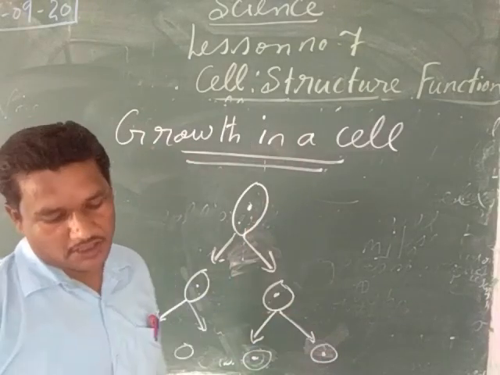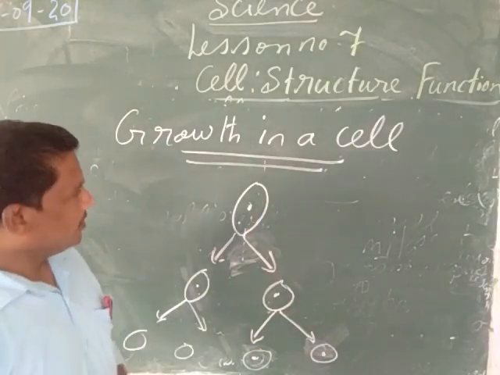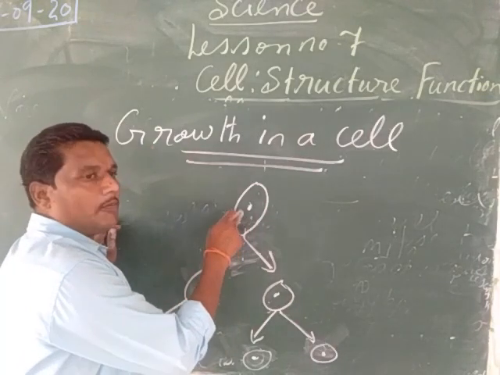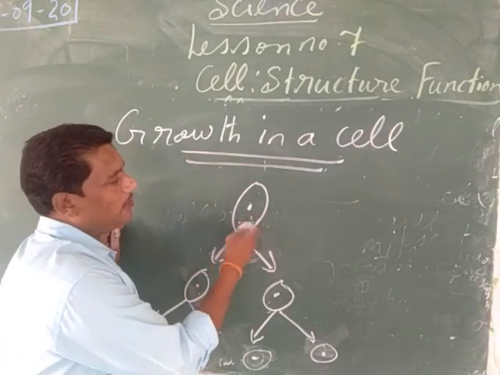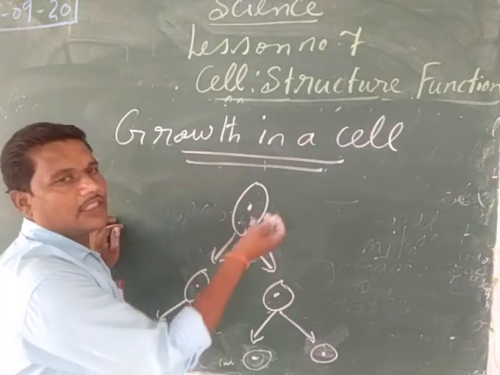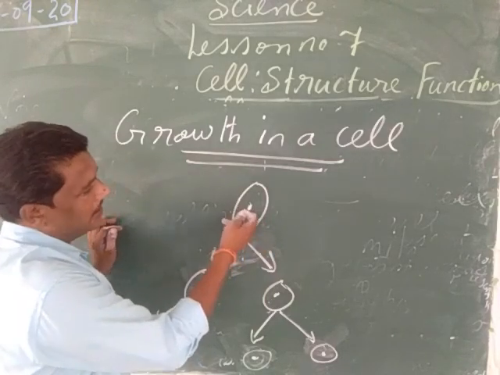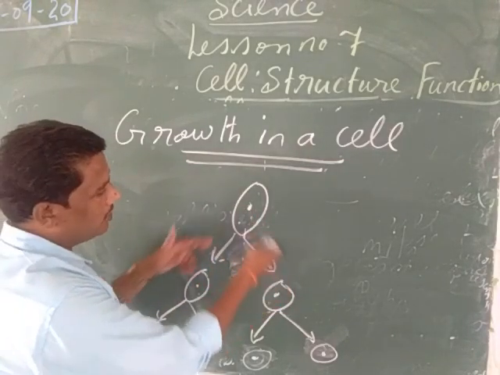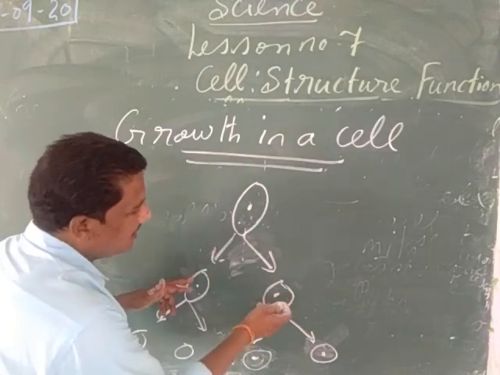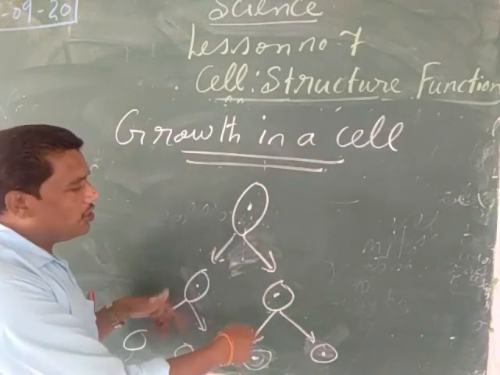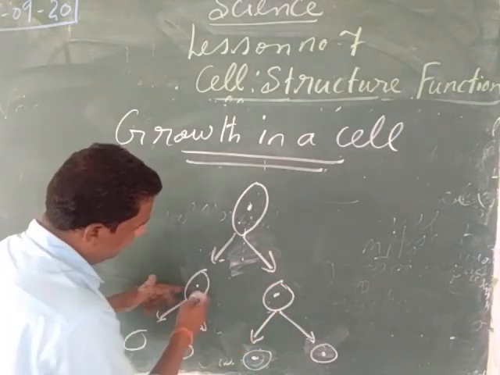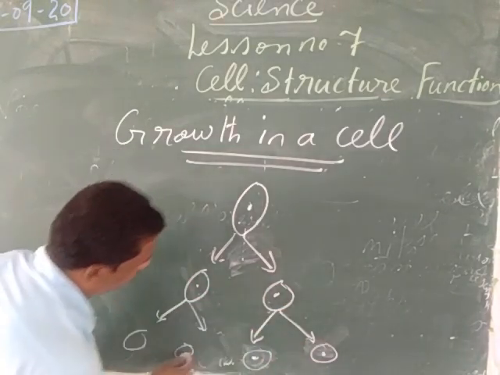How does the growth take place in the cell? My child, once again I am revising. First of all, suppose this is the cell. When this cell reaches its maturity, or has grown fully in its structure, it divides into 2 equal parts. So 2 cells are formed. When these 2 cells again reach maturity, they will again divide into 2 equal parts. This cell will divide into 2, and this cell will divide into 2.